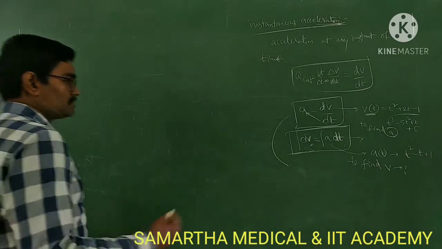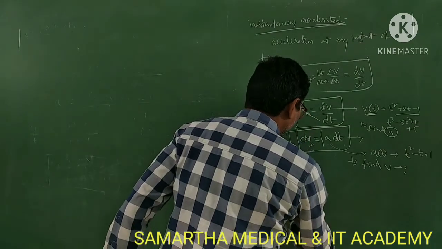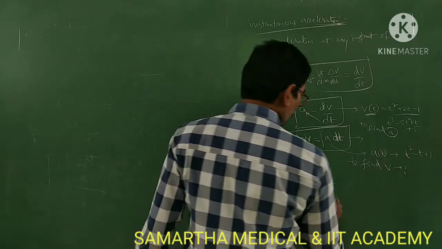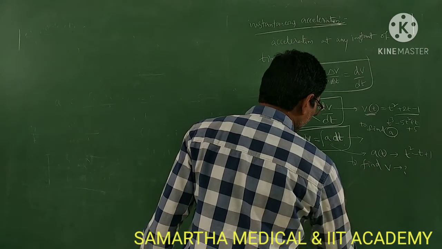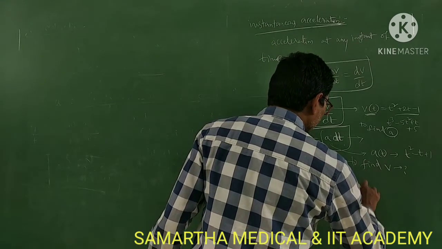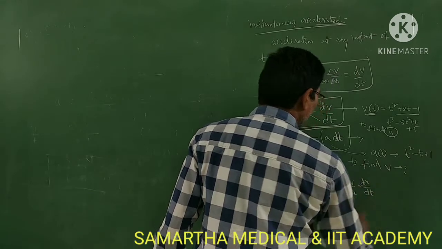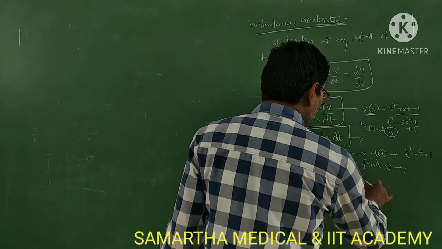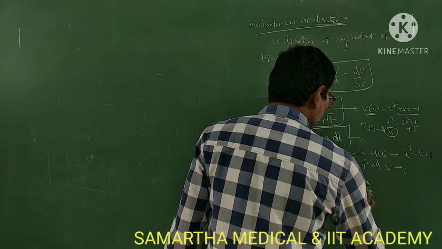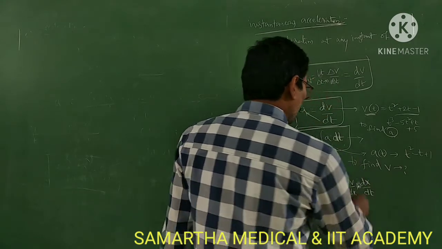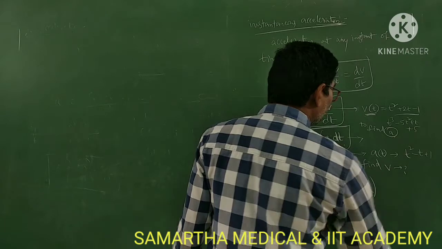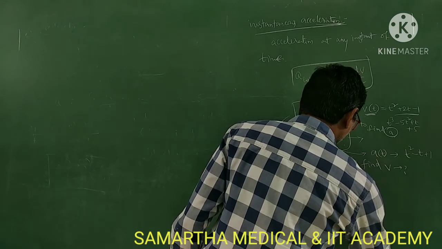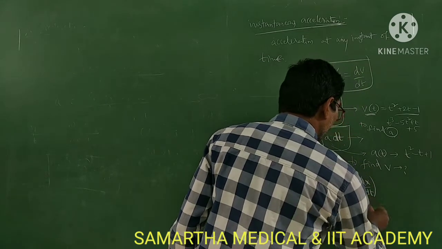Next, from this you can write a is equal to what? dV by dt. I am going to write this as dv by dx into dx by dt. dx or ds, anyone, no problem. X is position, so dv by dx into dx by dt. Right, and what is dx by dt? It is v. So you can write this as dv by dx into v.